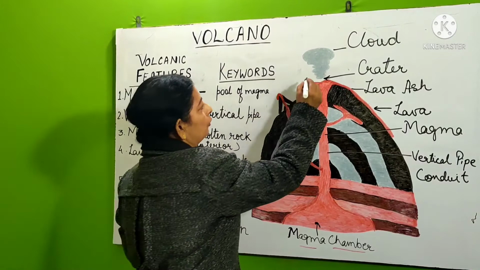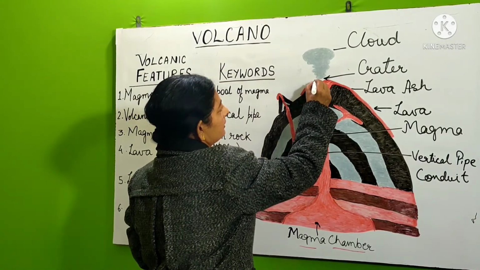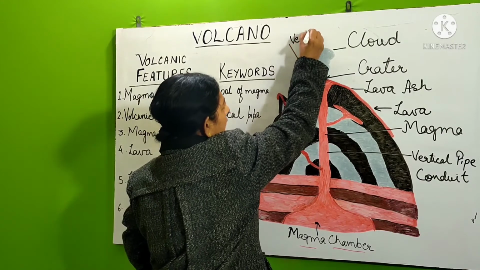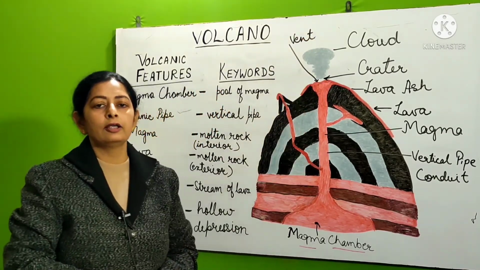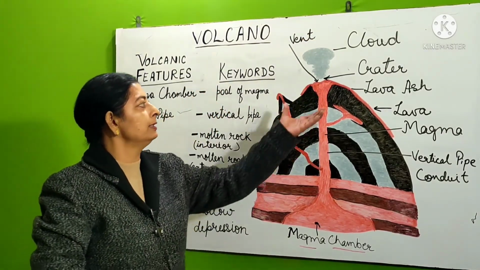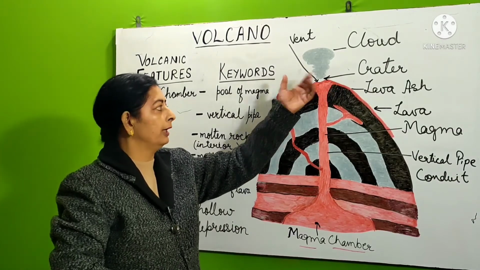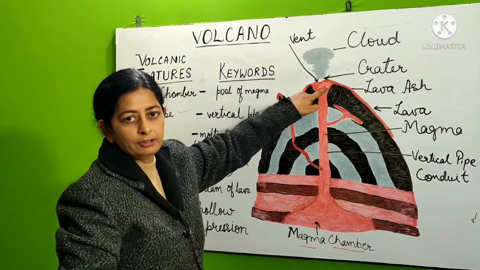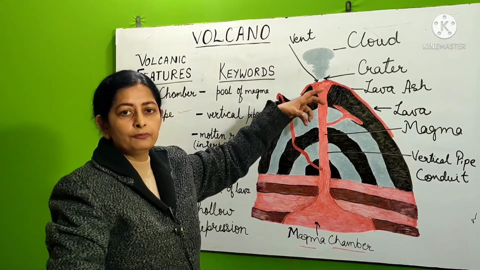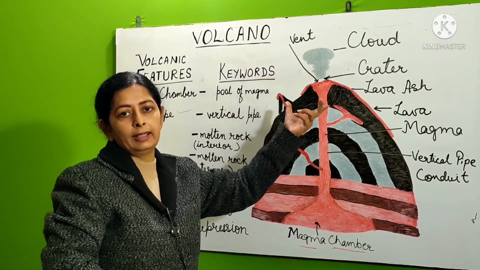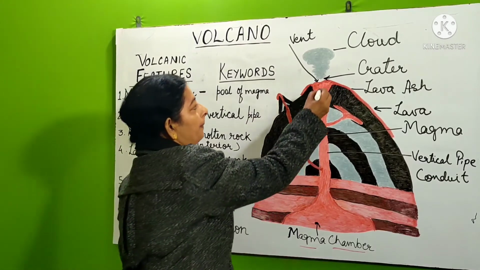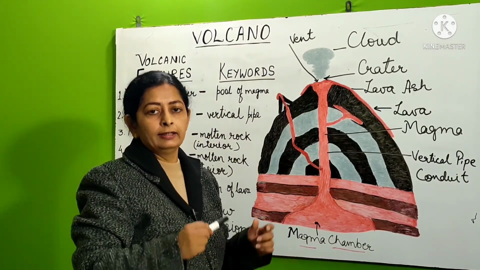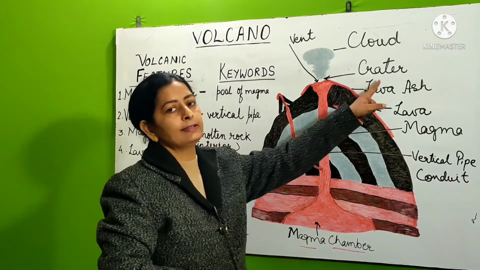Vent is small opening. This is called as vent. Vent means a small opening that is present at the mouth of the volcano. In this, you will find that a hollow depression is made. Due to volcanic eruption or volcanic explosion, the top part explodes and there is a hollow depression made over there. This feature is called as crater.